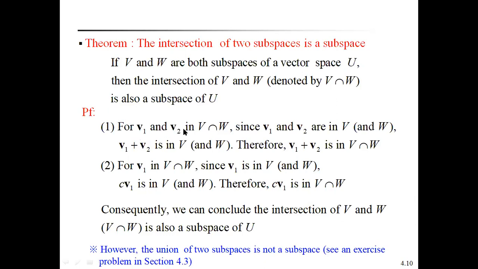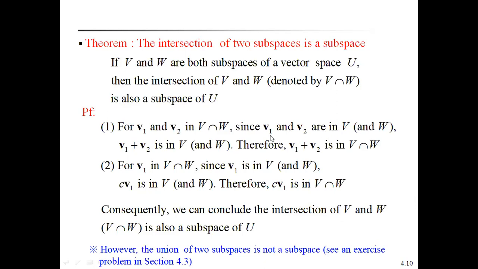Take two vectors V1, V2 in the intersection of V and W. Since V1, V2 belong to V intersection W, that means V1, V2 belong to V and V1, V2 are also in W. Because it is already given that V and W are subspaces of a vector space, a subspace always satisfies two conditions: closed under vector addition and closed under scalar multiplication.